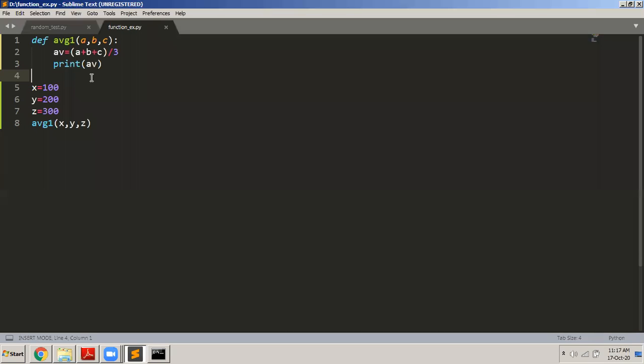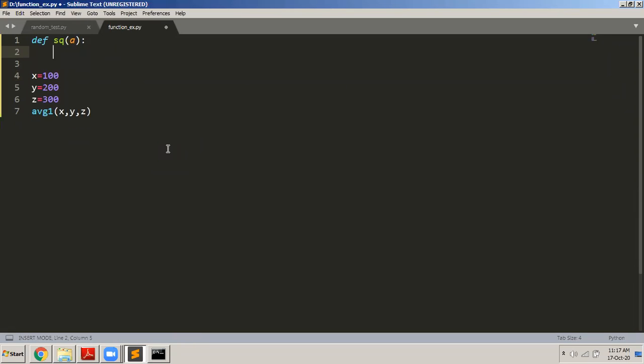First one we wrote was to find the sum of the 3 numbers. Second one, we wrote a program to find the average of 3 numbers. Okay, now let us write a third and the last program to find the square. So I want to find the square of a number, any number that I pass. So I pass only one value here. Okay, I want to find the square of a number.